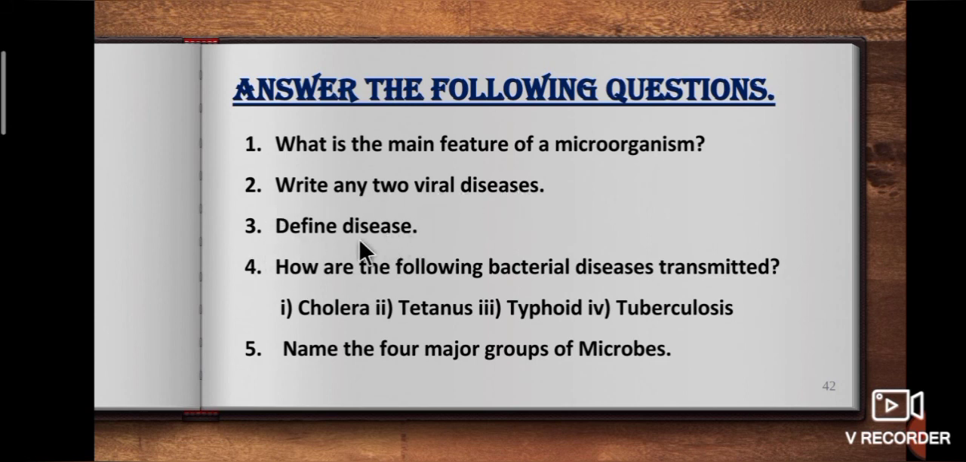Define disease. How are the following bacterial diseases transmitted? First one cholera, second one tetanus, third one typhoid, fourth one tuberculosis. Last question. Name the 4 major groups of microbes.